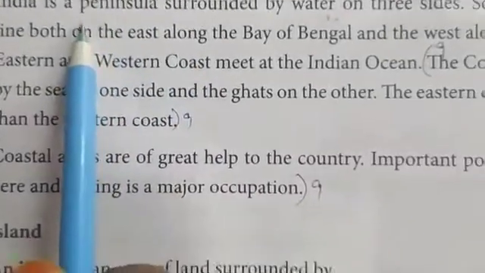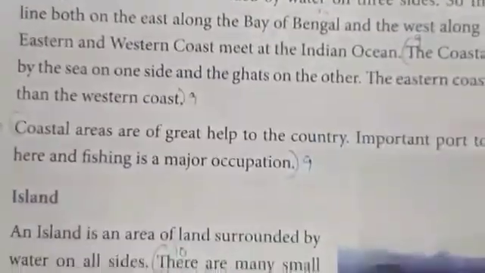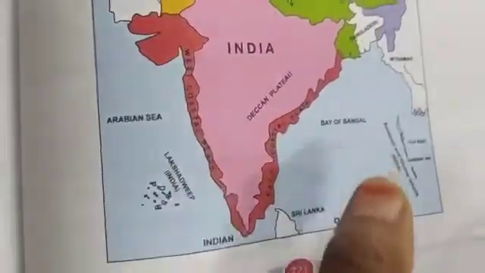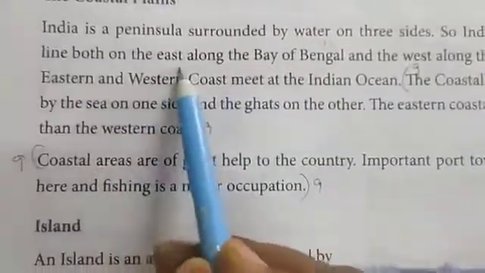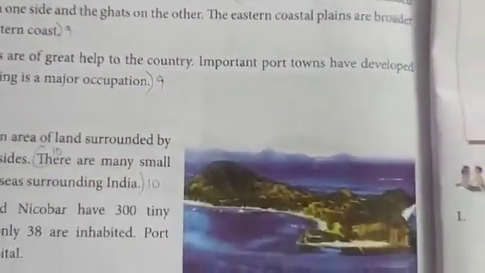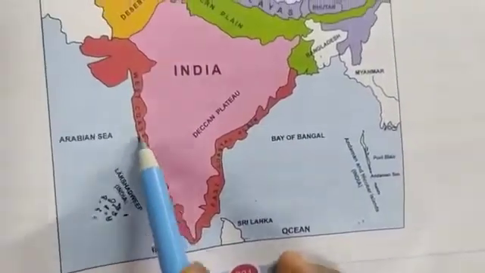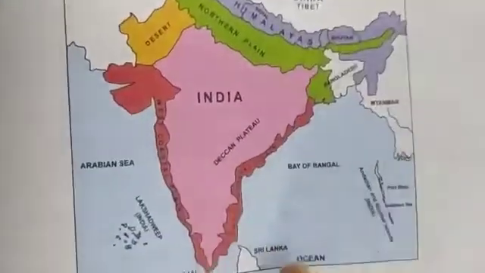Now about the coastal plains. India is a peninsula surrounded by water on three sides. In the beginning we learnt that India is surrounded by water on three sides. So this type of land is called a peninsula. India has a long sea coastline, both on the east along the Bay of Bengal and on the west along the Arabian Sea. The land near the seas is called the coastal areas.